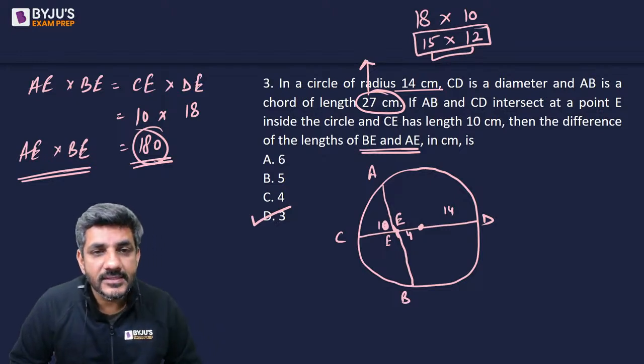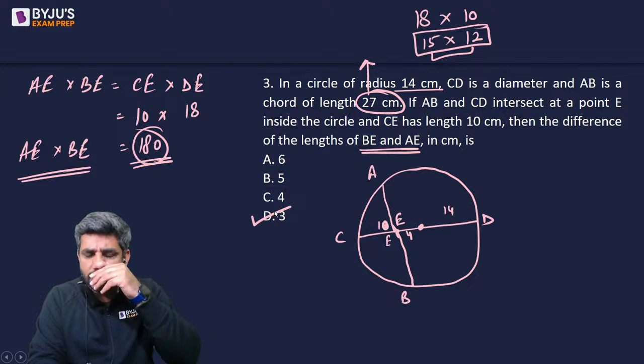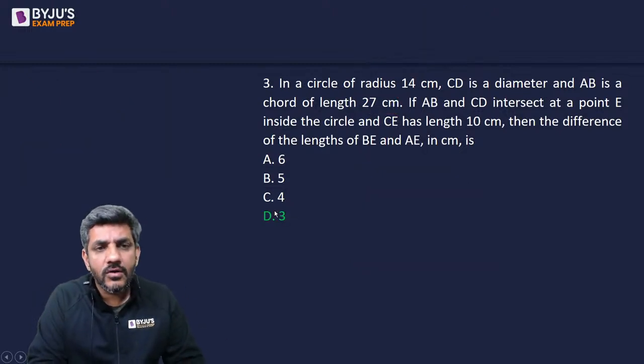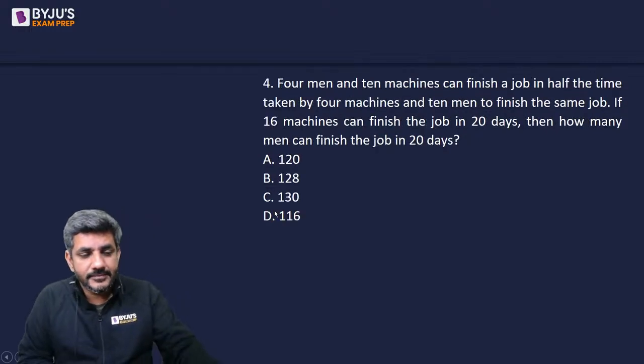D option 3 is the right answer for this third question. No shortcut required in this question. I'm sure it is clearly understood to all of you. I'll move ahead now to question number 4 on your screen. It's here.